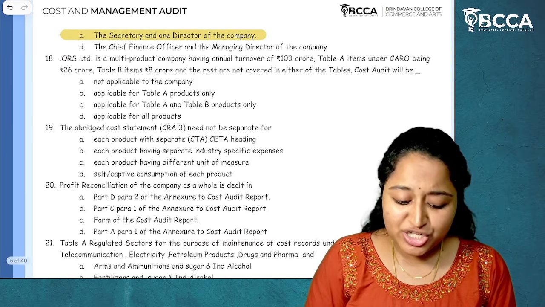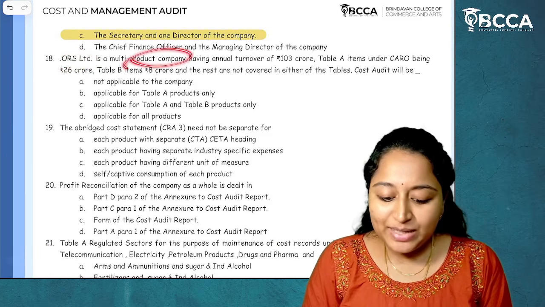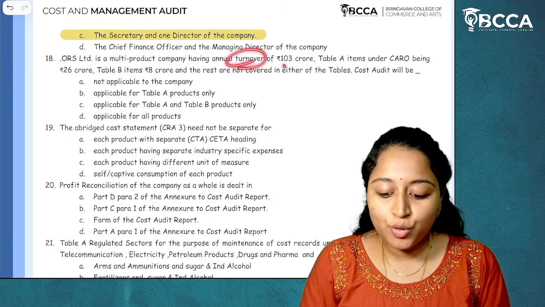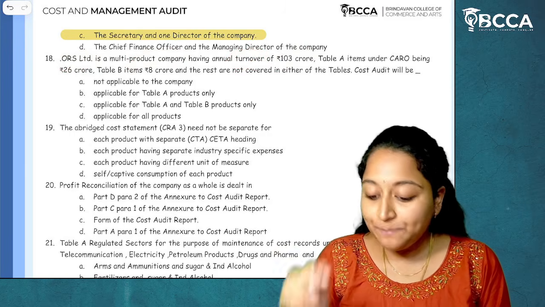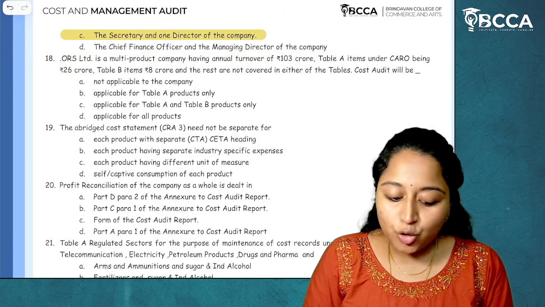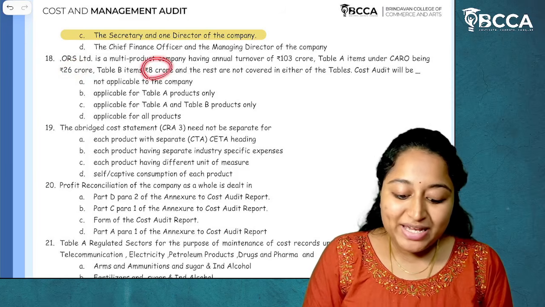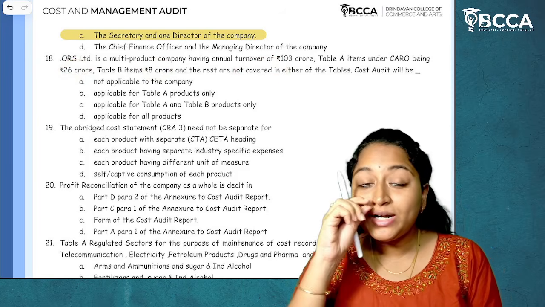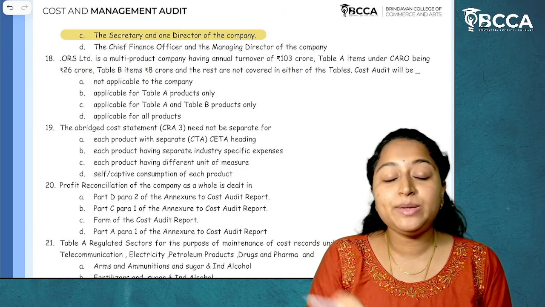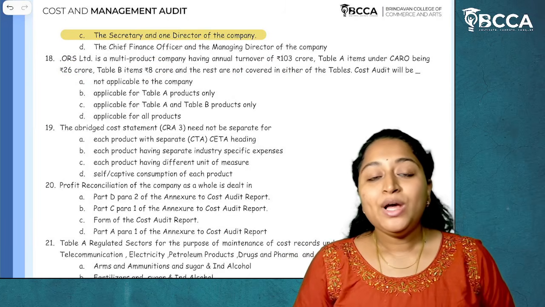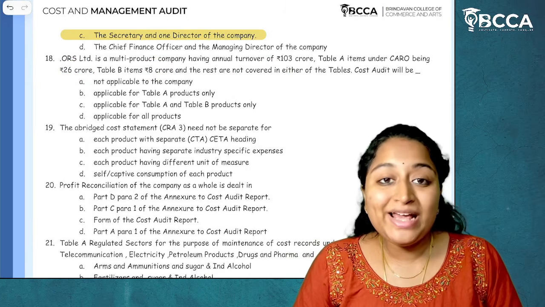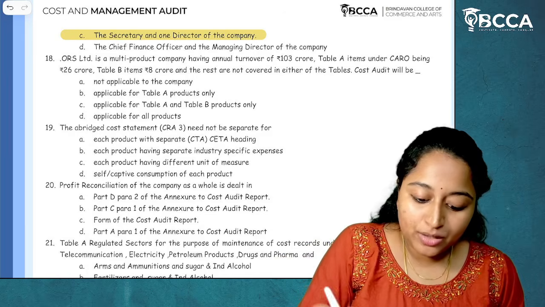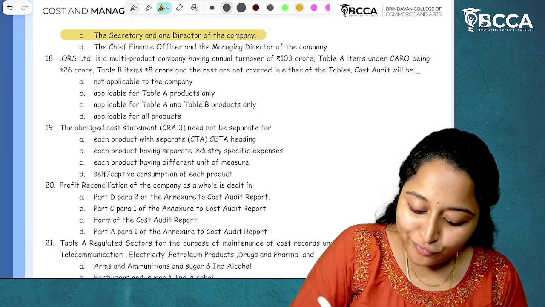Now moving on to the next question. ORS Limited, a multi-product company having annual turnover of 103 crores. Table A items under CAARO being 26 crores, Table B is 8 crores and the rest are covered in either of the tables. Whether the cost audit will be applicable or not. Now, if we have to go for the application of Rule 4 here, what is the application of Rule 4?